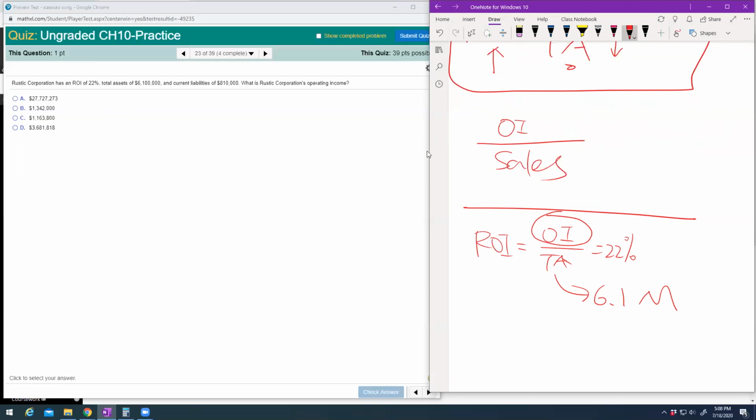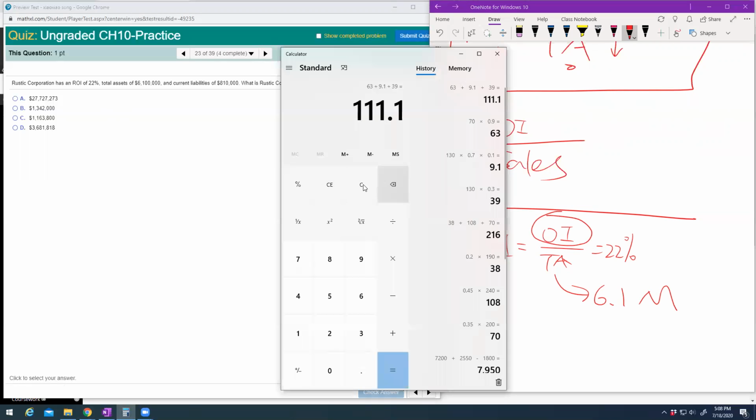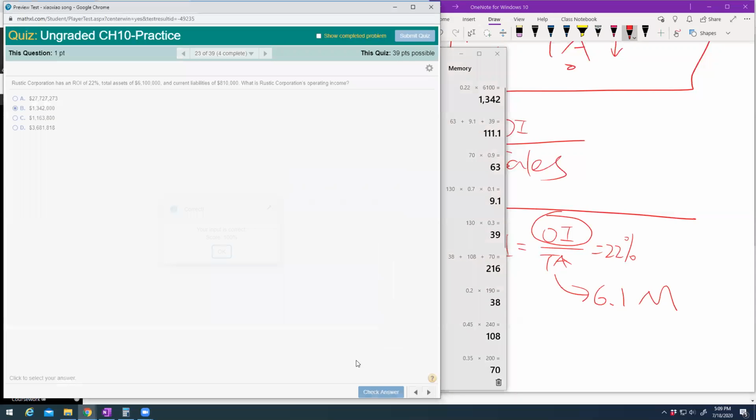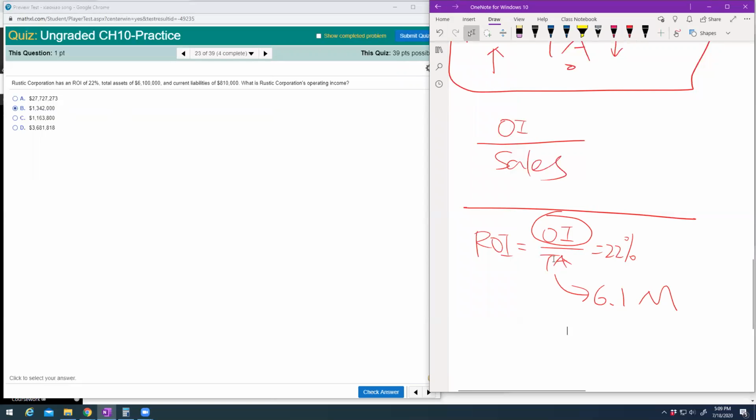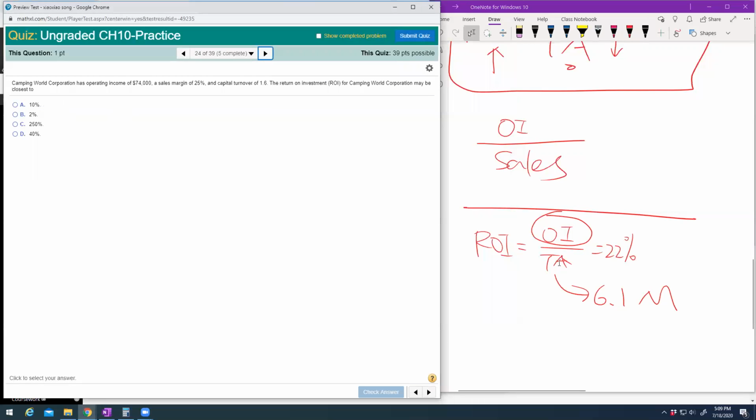How do you get operating income? Your operating income will be 22% times 6.1 million, so it will be 1.3. The answer is this one. I think this is also a good question, right? Instead of asking about your ROI, I tell you total assets, I tell you this, and I ask you about your operating income. The logic is whenever I tell you two numbers, you should be able to get the third one.